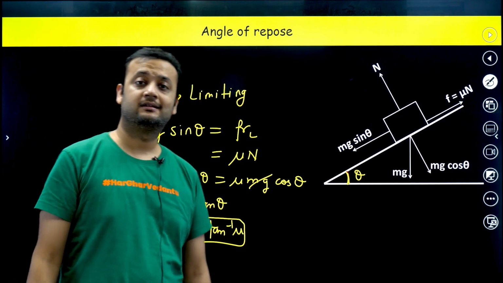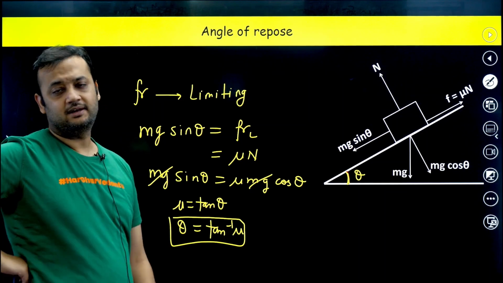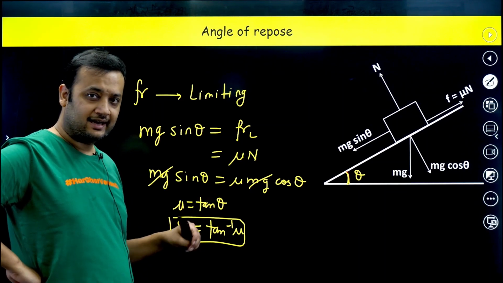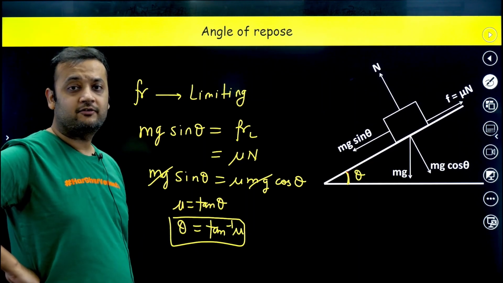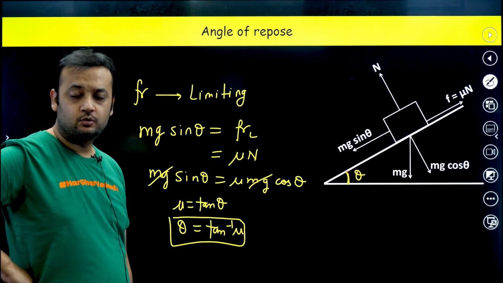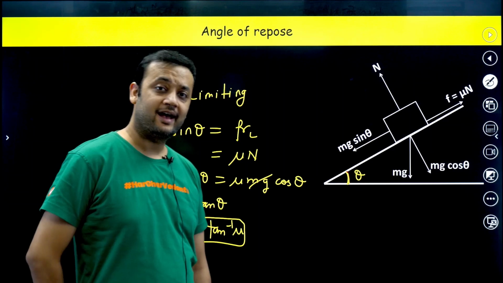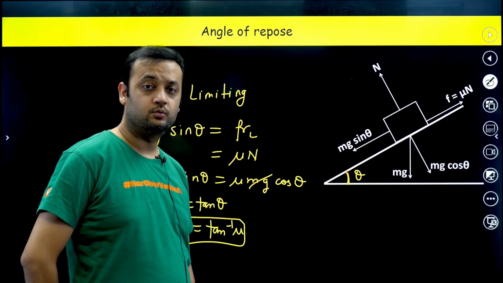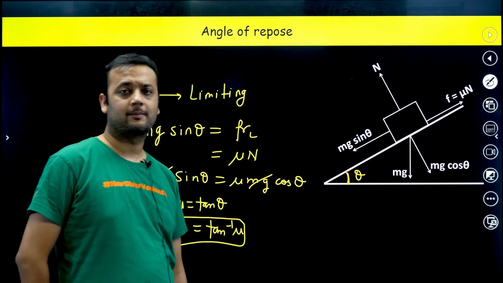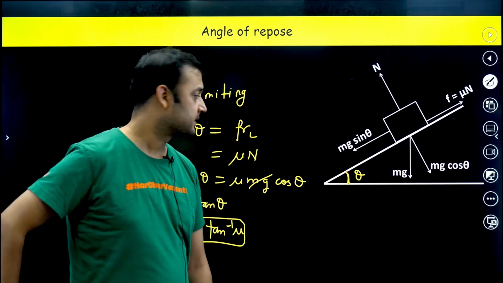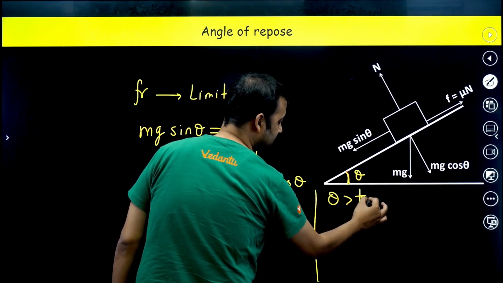So this is the angle at which, if you increase the incline, sliding will just start. If the angle of inclination is more than tan inverse mu, then sliding will definitely happen. Whereas if the angle of inclination is less than or equal to tan inverse mu, then sliding will not happen. I hope you have understood this, guys. If theta is greater than tan inverse mu, sliding happens.